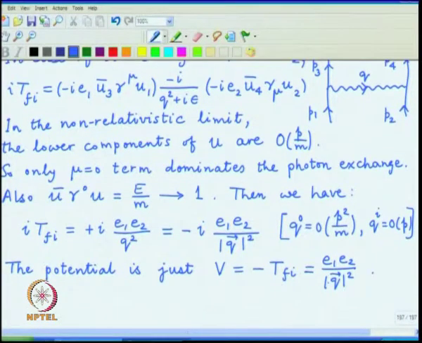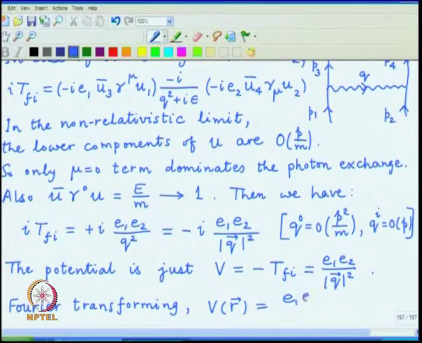and this is in terms of the momentum which is exchanged, and we can go back to the position space by a simple Fourier transform, and one gets the potential in coordinate space as E1 E2 divided by 4 pi r, which is the usual expression for the Coulomb potential.